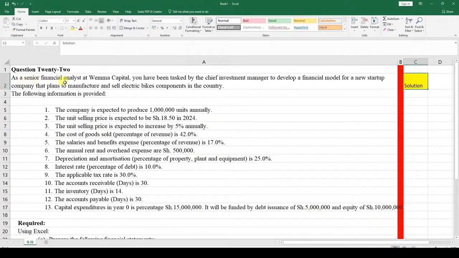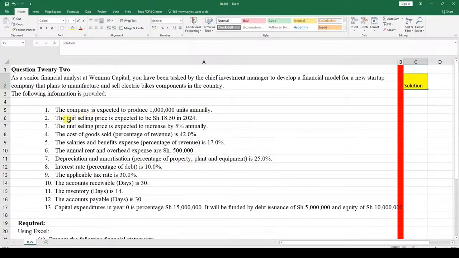As a senior financial analyst at Wema Capital, you have been tasked by the chief investment manager to develop a financial model for a new startup company that plans to manufacture and sell electric bike components in the country. The following information is provided. Number one, the company is expected to produce 1 million units annually.